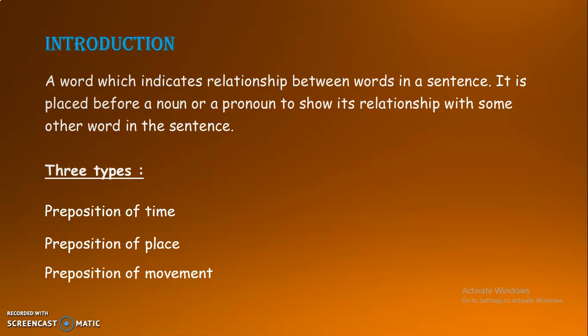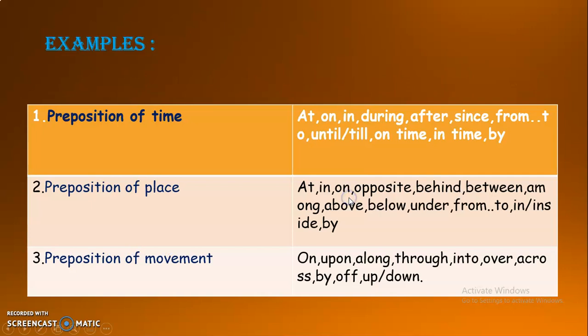So there are three types of prepositions. They are prepositions of time, place and movement. These are some commonly used prepositions which are categorized into time, place and movement. As we can see in the slide, they are at, on, in, during, after, since, which come under prepositions of time. Next, opposite, behind, between under prepositions of place. Next, on, upon, along, through, etc. under prepositions of movement.